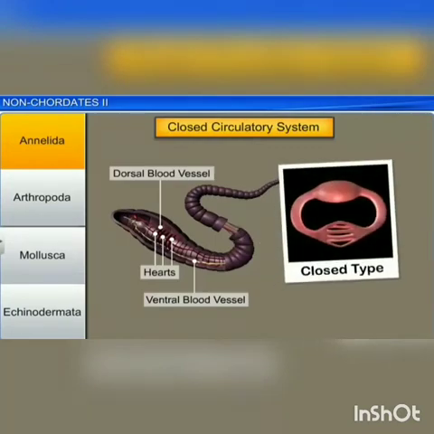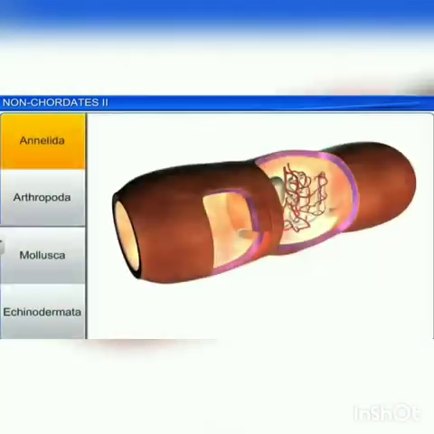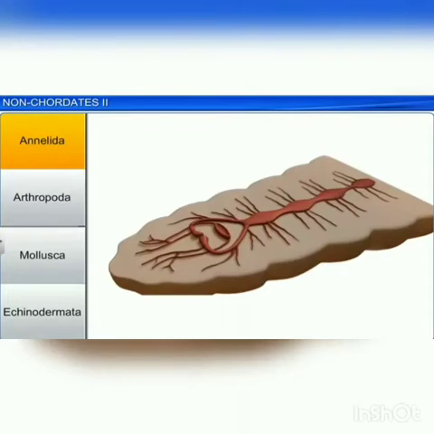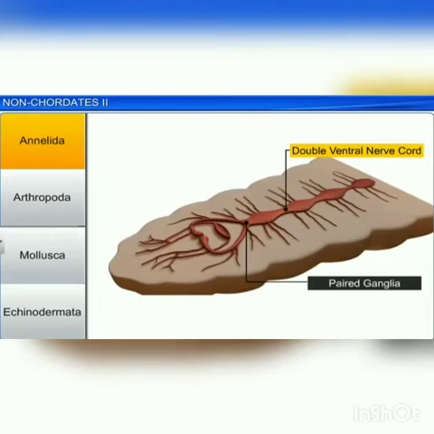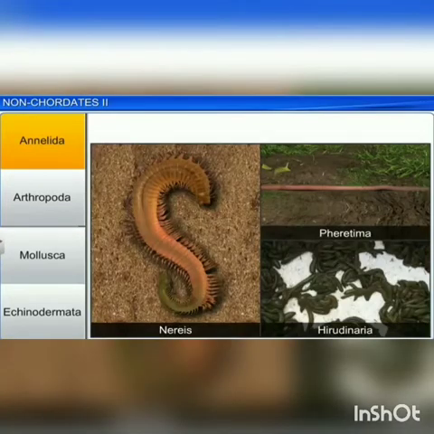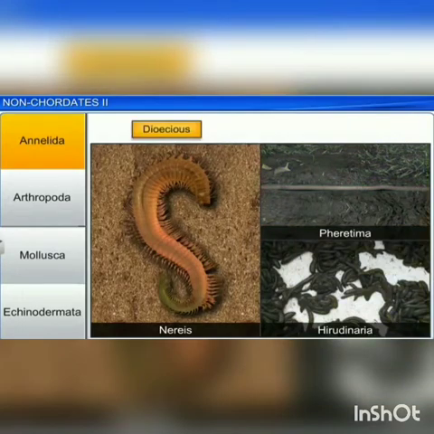The circulation is closed type and they have nephridia which help in osmoregulation and excretion. Each nephridium is a complex organ and the nervous system consists of paired ganglia connected by lateral nerves to the double ventral nerve cord. They reproduce sexually.